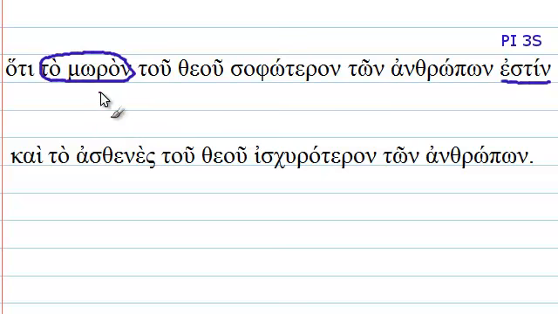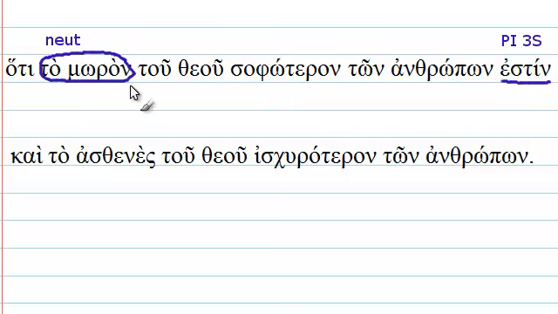Now, this adjective gives us just a little more trouble because it doesn't actually have a noun that it agrees with in number, case, and gender. That means it's going to be substituting for a noun, and since it's doing that, it's good to just make note here, okay, this is a neuter adjective, and that will really help us when it comes to our translation, because if I'm going to try and translate this word, I'm going to be asking myself, well, is this referring to a person or is it referring to a thing? And since it's neuter, I know that this phrase is not talking about the foolish one, like the foolish person. Since it's neuter, it could be the foolish thing, or in this case, just foolishness.